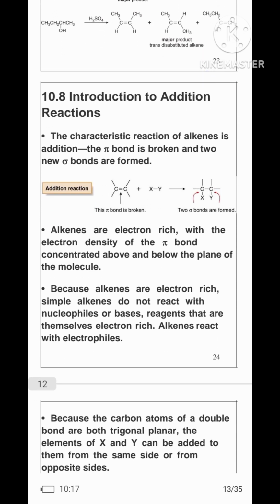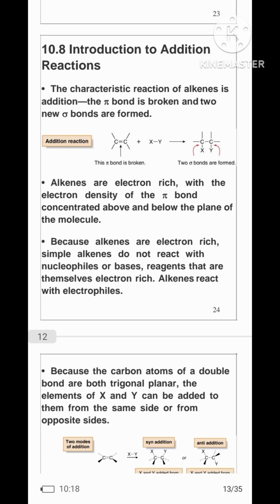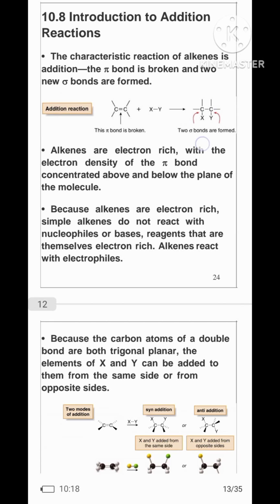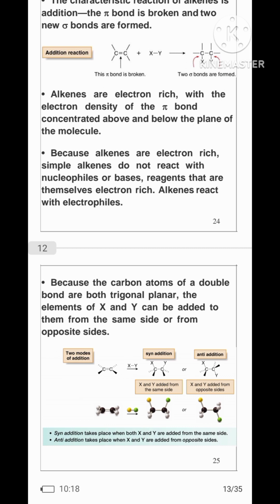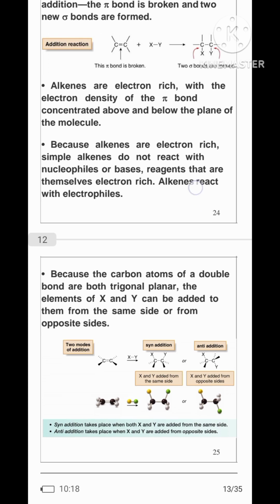Now we move to the introduction of addition reactions. The characteristic reaction of alkenes is addition. The pi bond is broken and two new sigma bonds are formed. Alkenes are electron rich, with the electron density of the pi bond concentrated above and below the plane of the molecule. Because alkenes are electron rich, simple alkenes do not react with nucleophiles or basic reagents that are themselves electron rich. Alkenes react with electrophiles.